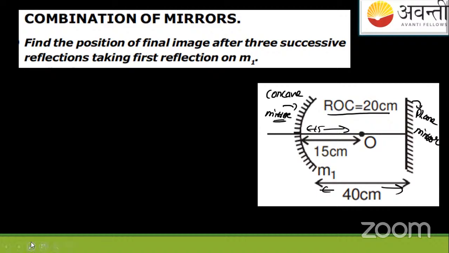And they're asking you here, you have to find the position of the final image after 3 successive reflections. First reflection you have to take from M1. So at first you have this mirror, that is the concave mirror. This is the concave mirror.